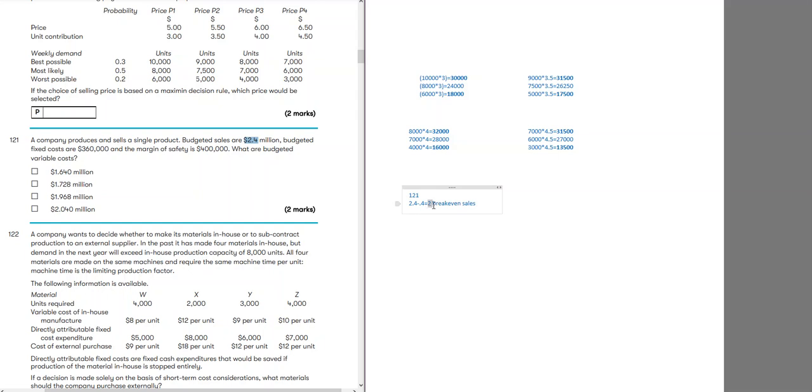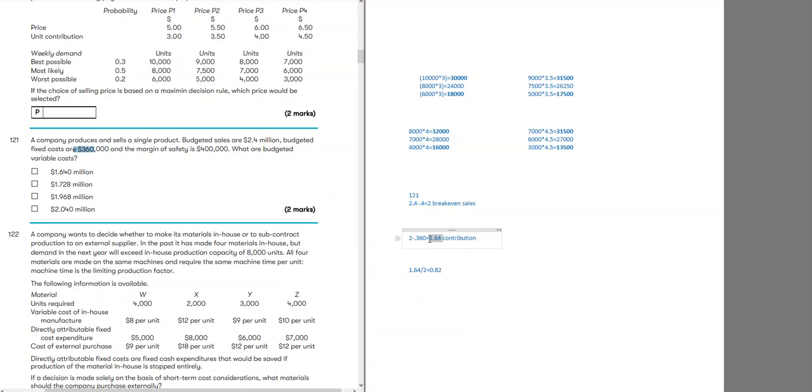So at 2 million sales, we cover our fixed costs. If at 2 million we cover our fixed costs, then that means variable cost would be 1.64. So if 1.64 is variable cost, if I divide that by 2 million, it gives me 0.82. So 0.82 would be the variable cost ratio.